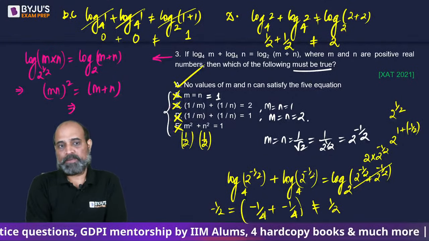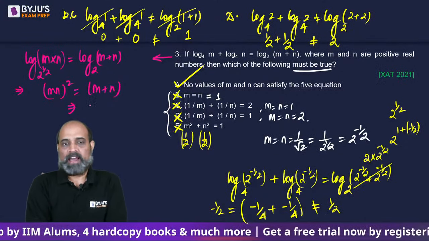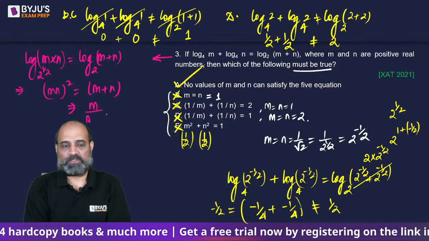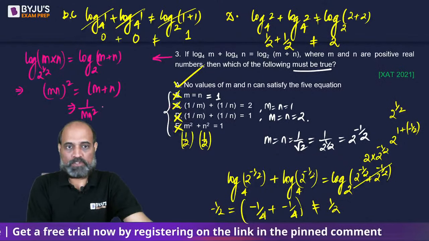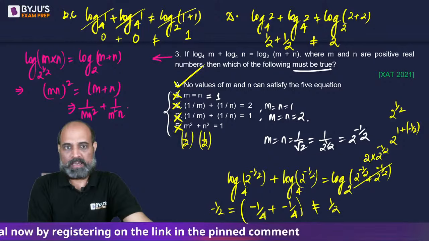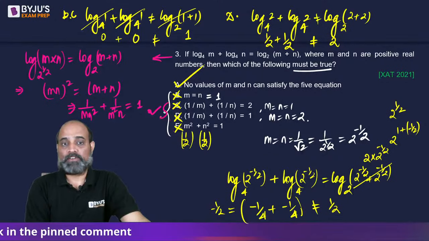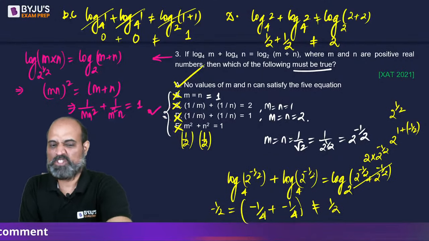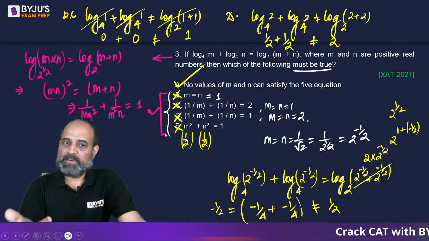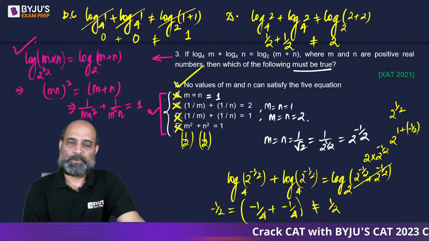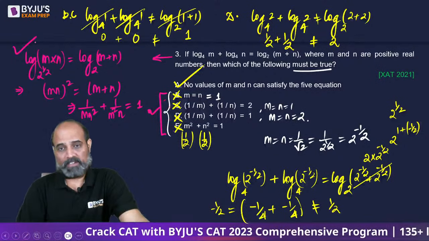One thing that we can very much conclude is if I divide the entire thing by mn square on both the sides, I'll be getting 1 by mn square plus 1 by m square n is equal to 1. ये एक आ रहा है. But can we convert this into any of the other 4 options? Not sure. पता नहीं है कैसे convert करें, है ना? That's why I said solving it properly using the proper approach of log will not be very much beneficial because फिर सोचना पड़ेगा क्या करें. Option split कर लो.